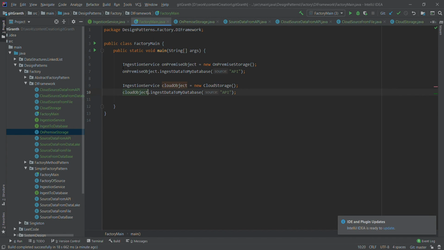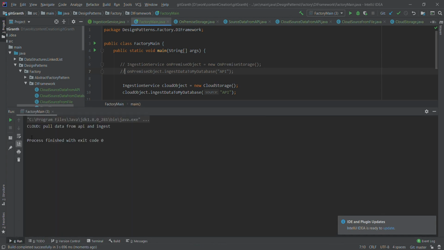So let us comment this part and let us run this part. So this will basically pull from API which will be on cloud based. So this will pull the data from the source which exposes API, and it will ingest the data into the storage which is present on cloud.